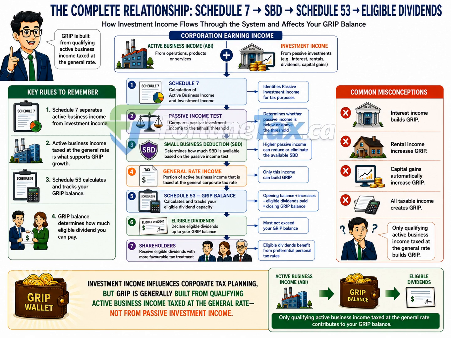If you remember just one idea from this lesson, let it be this: Schedule 7 separates the income. The small business deduction rules determine how active business income is taxed. Schedule 53 tracks the resulting GRIP balance, and that GRIP balance determines how much eligible dividend the corporation can designate for its shareholders.